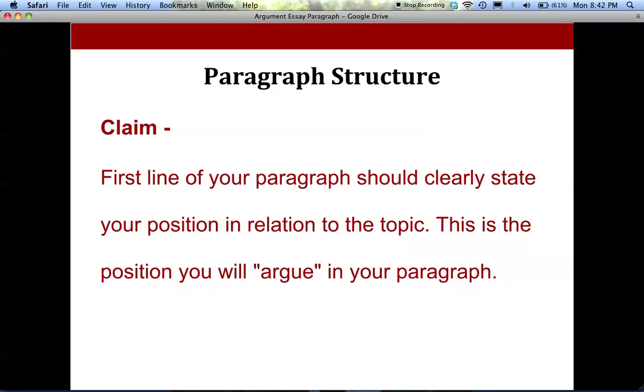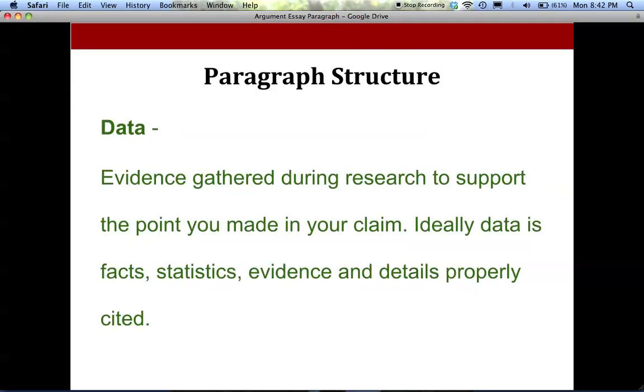If you're just writing a single paragraph, then that first line needs to clearly state the position you're going to, quote unquote, argue in this particular paragraph. It's really important to remember that you focus on one point per paragraph. You don't want to jam multiple points into a single paragraph. If you have multiple points, then you need to have multiple paragraphs. So the first sentence is your claim.